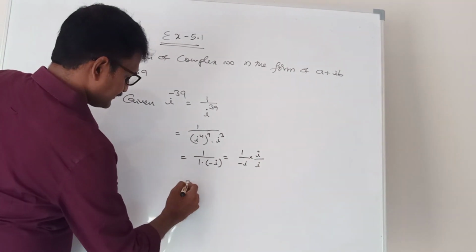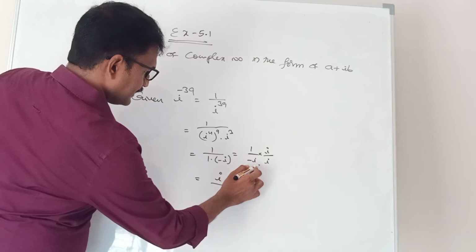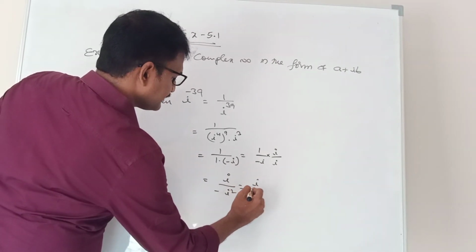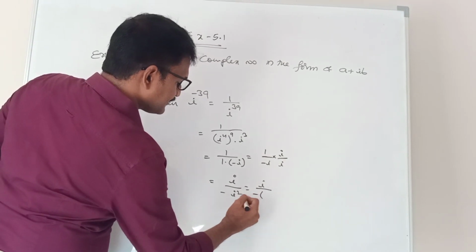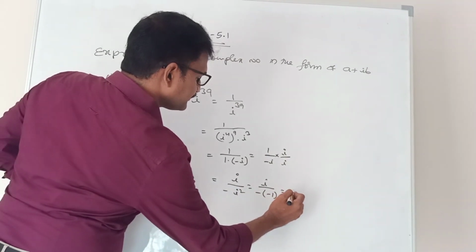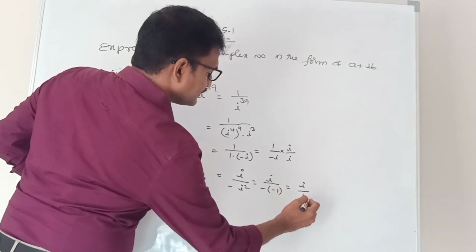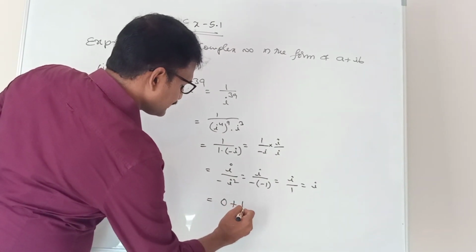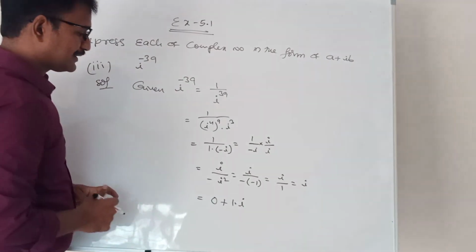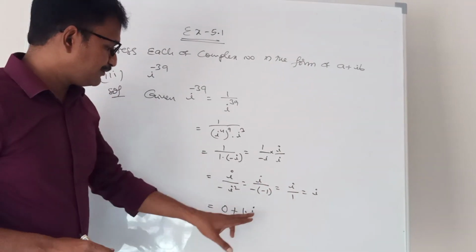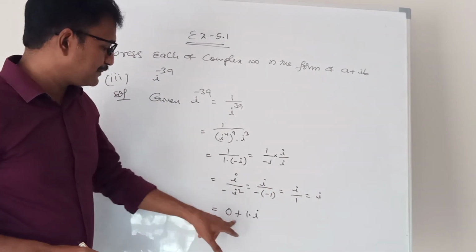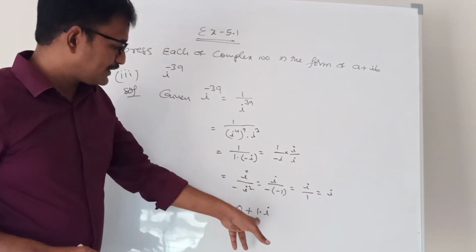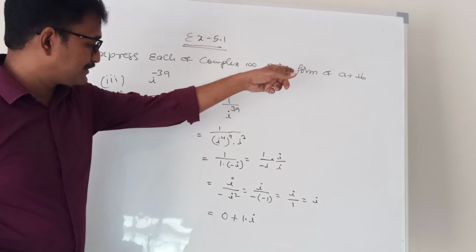If you rationalize, i into 1, i by i into i square. I by minus of i square, the value is minus 1. So i by 1 means nothing but i. We can write this as 0 plus 1 into i, or 1 into i plus 0, which is in the form of 0 plus 1 into i, where a value is 0, b value is 1.